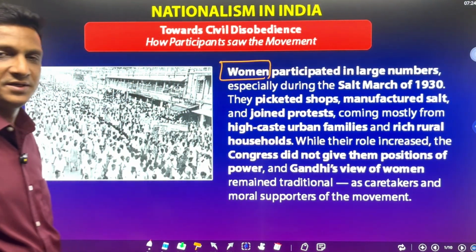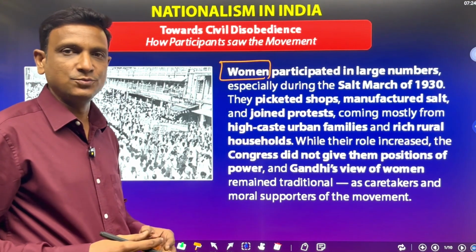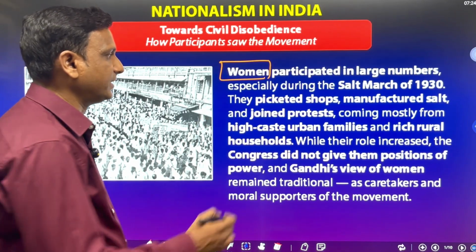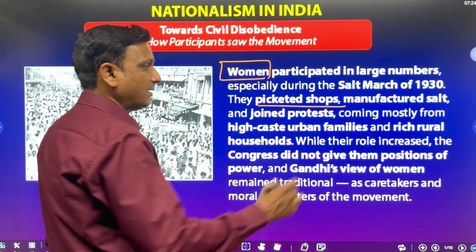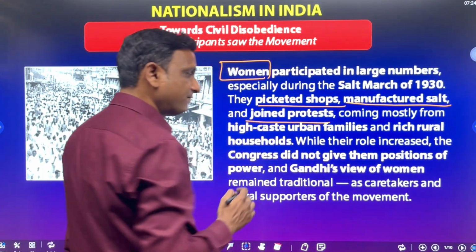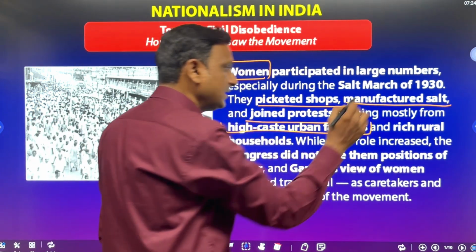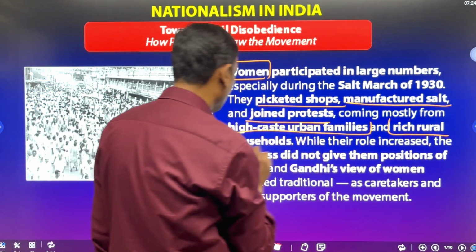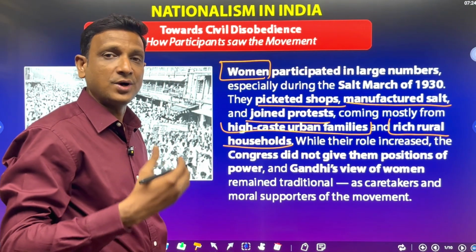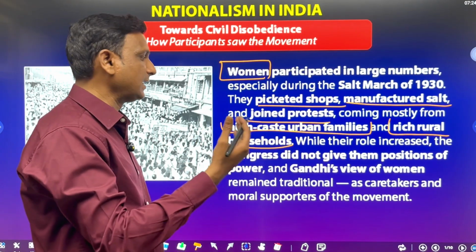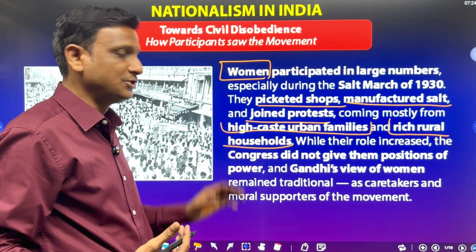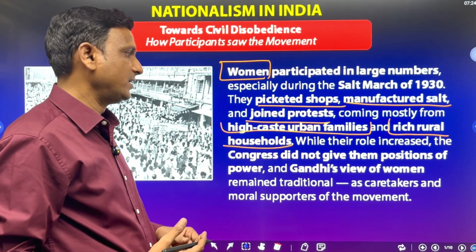Women participated in large numbers in the civil disobedience movement. They participated in the Salt March. They were very active in picketing shops, and they manufactured salt and joined the protests, coming mostly from high caste urban families and rich rural households. Even women belonging to higher families, both from rural and urban areas, came out and participated in these protests. They joined the civil disobedience movement.